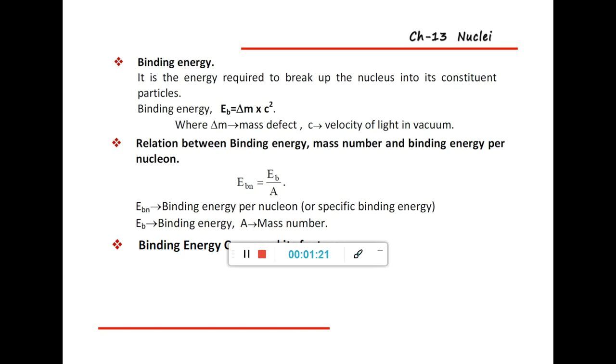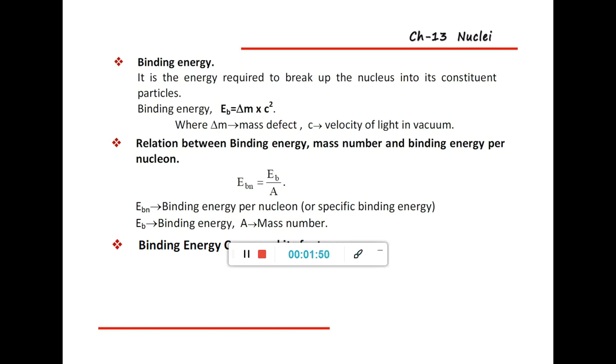Suppose, for example, the nucleus has a mass of 20 kg, and the proton has a mass of, suppose, 10 kg separately, and the neutron has 10 kg separately. The nucleus is 10 plus 10: proton plus neutron is equal to nucleus. 10 plus 10 is equal to 20 kg.